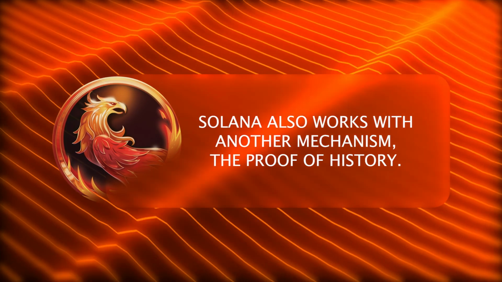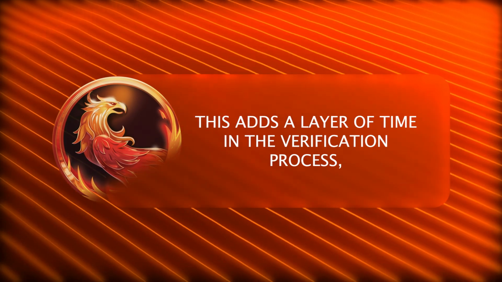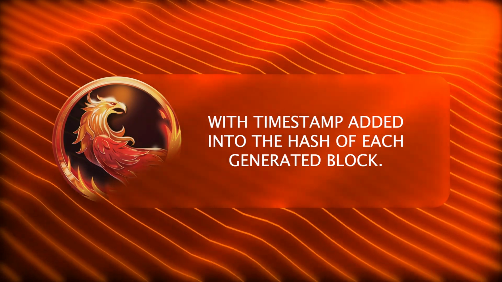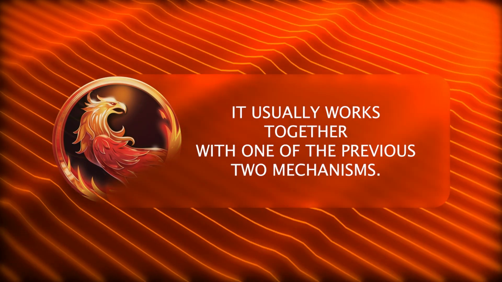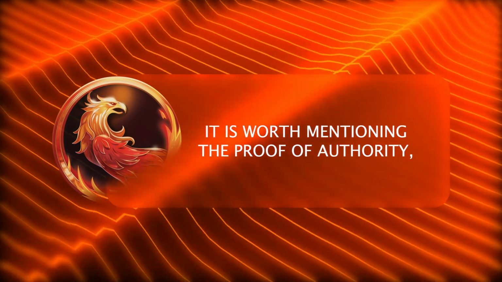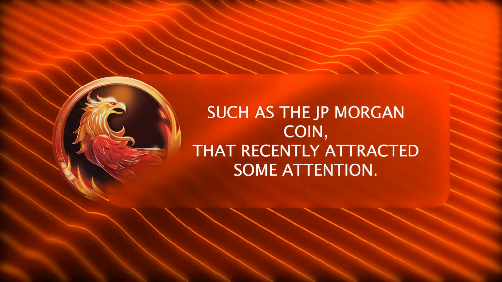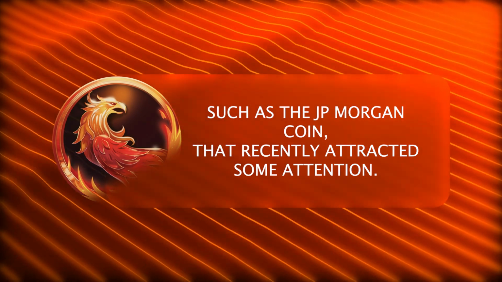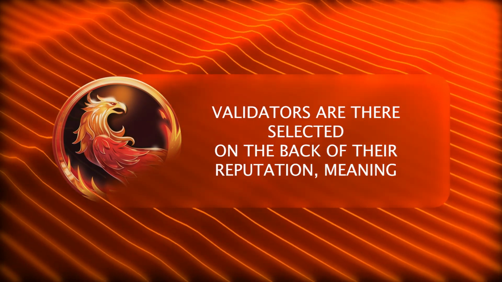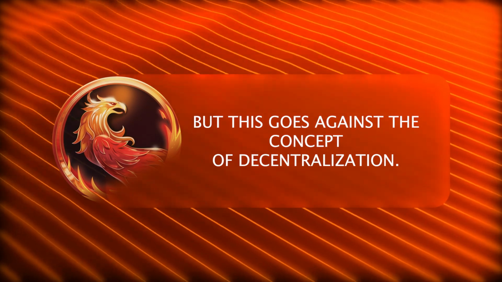Solana also works with another mechanism, the proof of history. This adds a layer of time in the verification process, with a timestamp added into the hash of each generated block. It usually works together with one of the previous two mechanisms. It is worth mentioning the proof of authority, often used by private or permissioned blockchains, such as the JP Morgan coin, that recently attracted some attention. Validators are selected on the back of their reputation, meaning they often go through a background check. But this goes against the concept of decentralization.